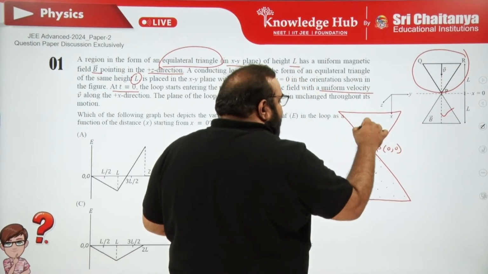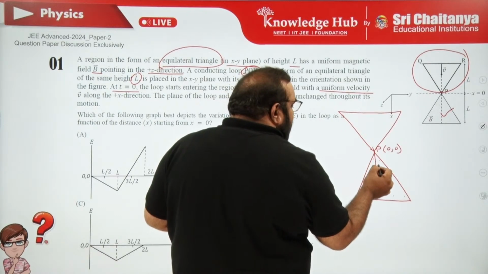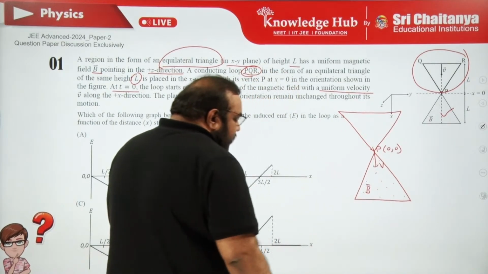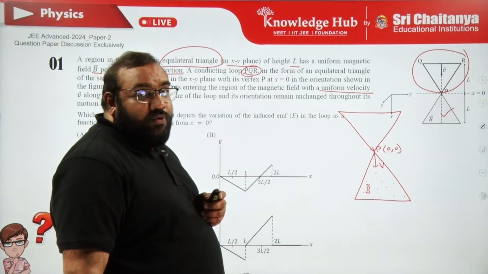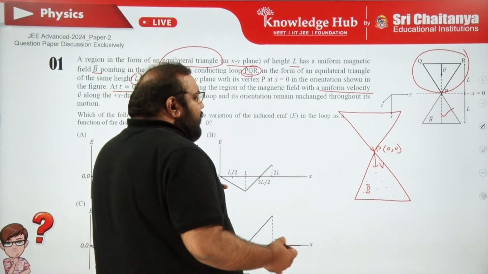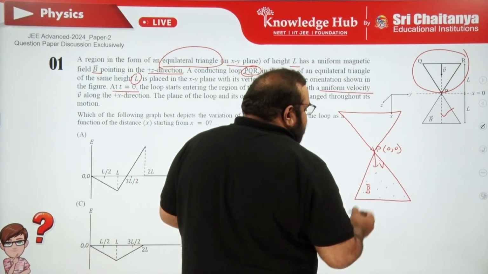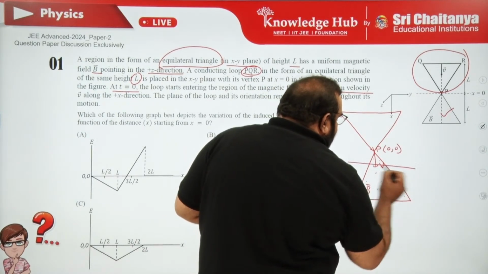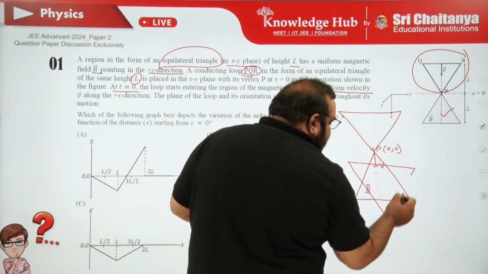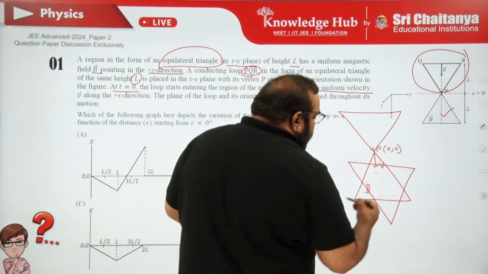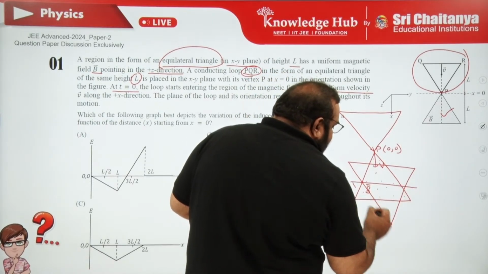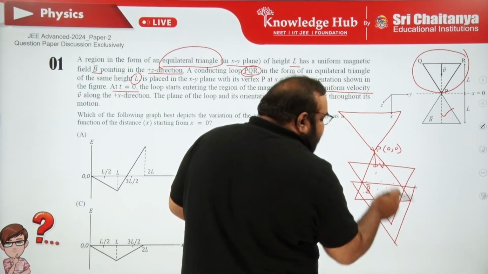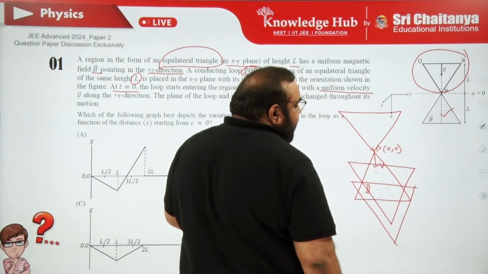The loop itself moves with a velocity v, which is a constant velocity. That means if you observe, after t seconds the loop will be like this, and after some more time it will be like this. So it keeps on moving with constant velocity.